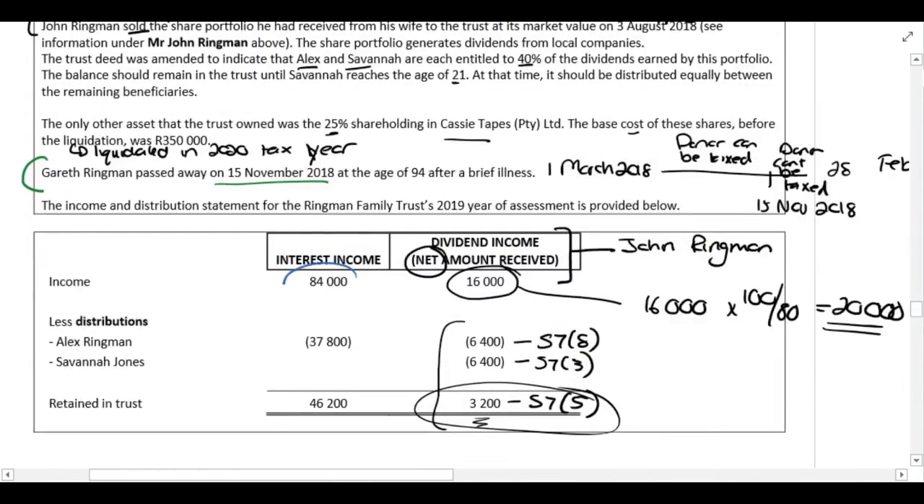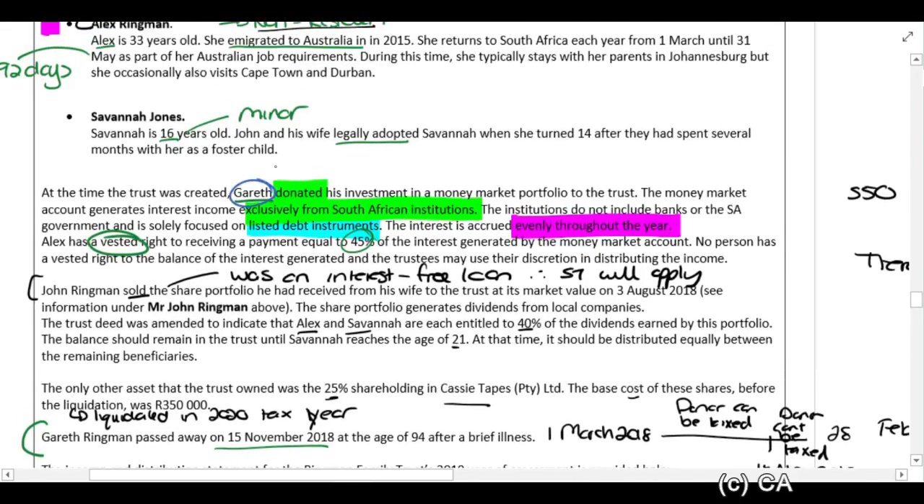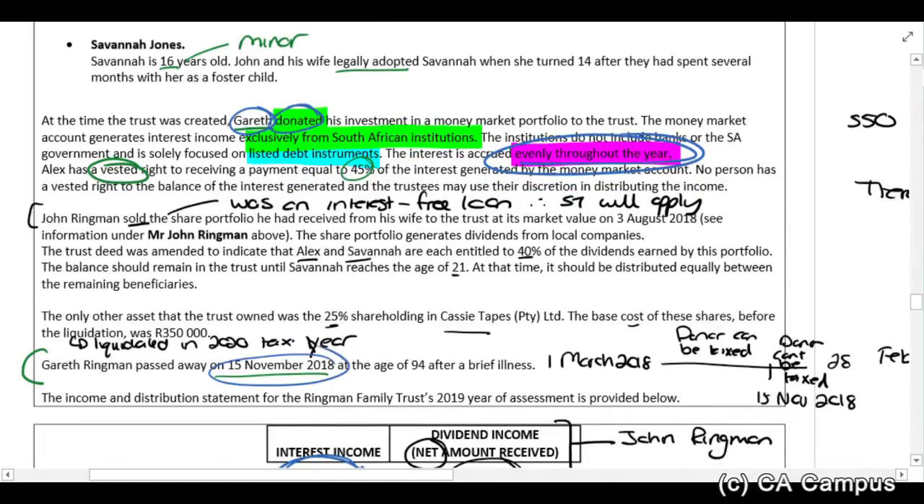Now, before we start looking at the detail, let's look at that 84,000 rand. It is the 84,000 rand over here. Let me remind you what happens here. 37,800 of that goes to Alex Ringman, who is a non-resident, and 46,200 is retained in the trust. Gareth, who is the grandfather of Alex, donated this investment. It earns interest evenly throughout the year, and then he passed away on the 15th of November 2018. Those are all important things.